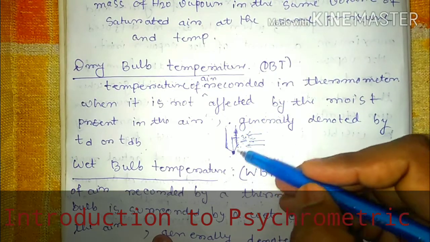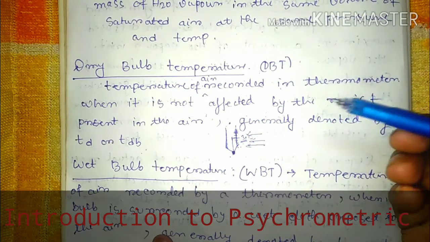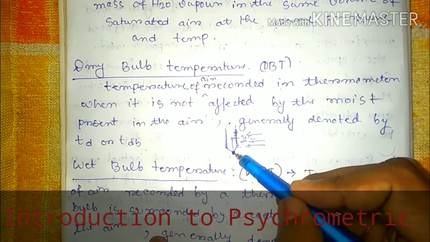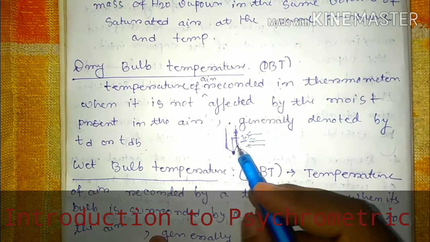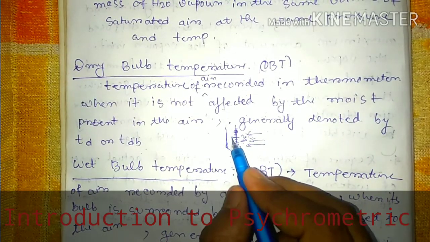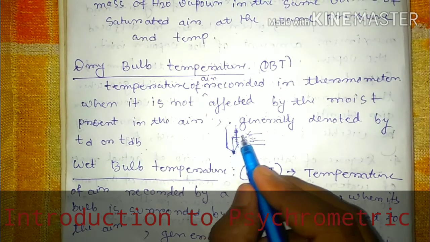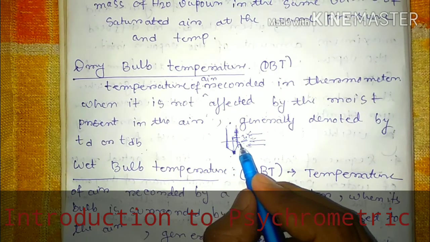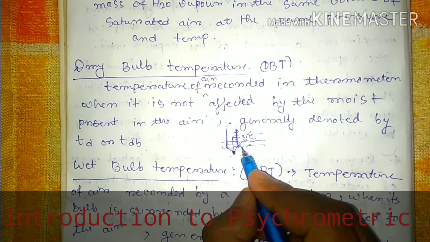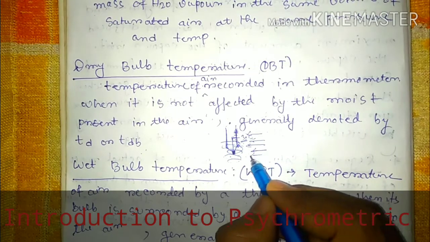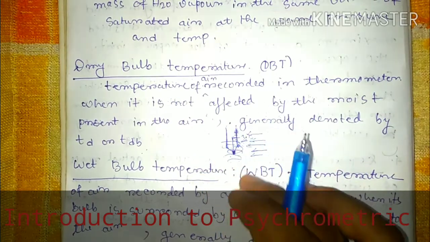So suppose this is your thermometer and this is your reading, which indicates the temperature of the air. That air may be dry, or that air may be wet. But when you discuss wet bulb temperature, suppose this is your thermometer and this is the bulb, which indicates the temperature of the air, that may be wet. This is the mercury level, which indicates the temperature reading. Now, suppose this thermometer is wrapped with some wet cloth which is exposed to the normal atmosphere. Air passes through this wet cloth which is surrounding the thermometer.